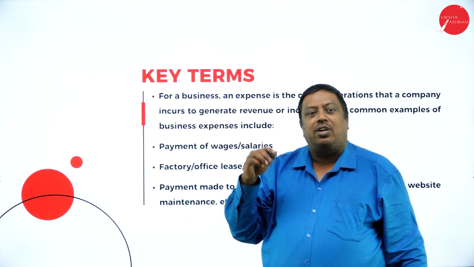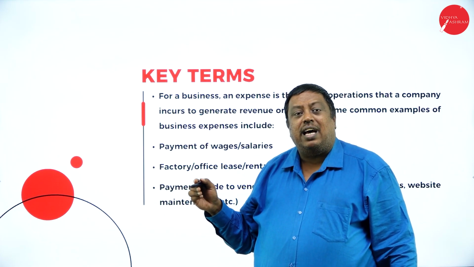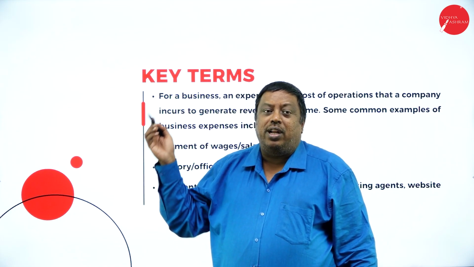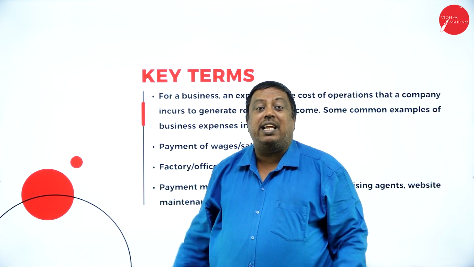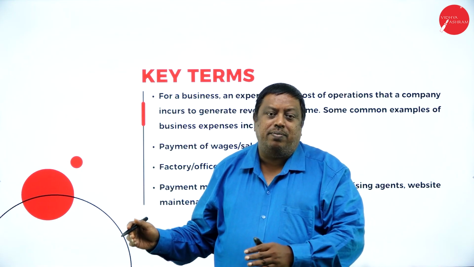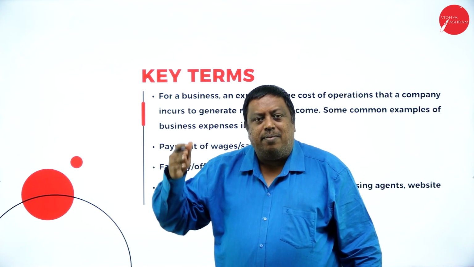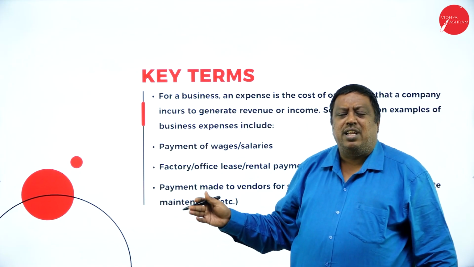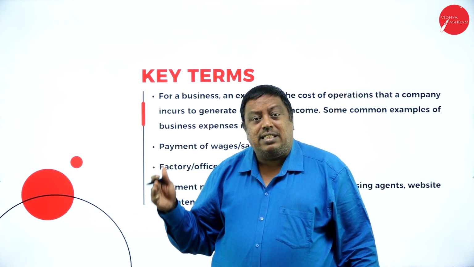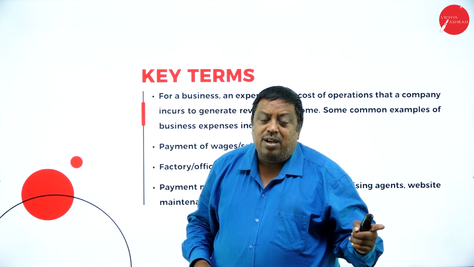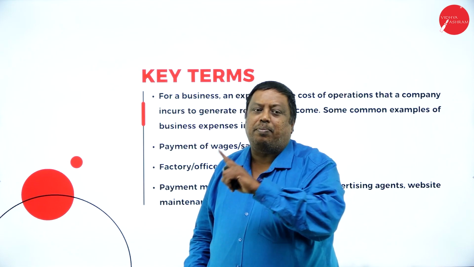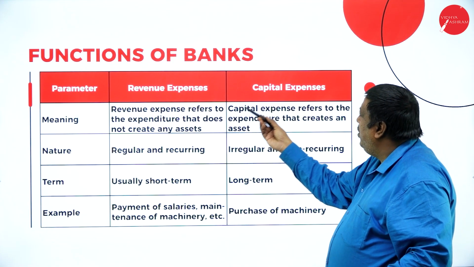Sir, what is capital expenditure? Capital expenditure is nothing but when I have incurred some money for the purpose of business with an intention of long run, where I'm going to purchase assets for my future benefits, like for example, land, building, motor vehicles, plant, machinery. All this way we are investing to produce something else. With those goods, we are going to get the benefit, and we use them for the long run. Such assets are called capital expenditure. That's what we have: revenue expenses and capital expenses.